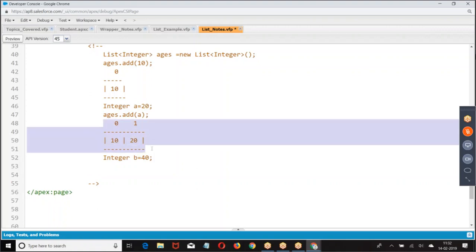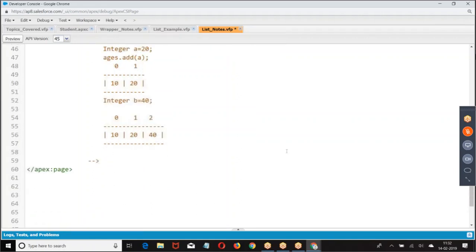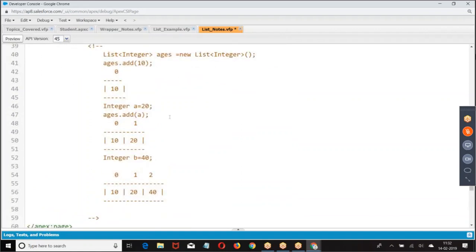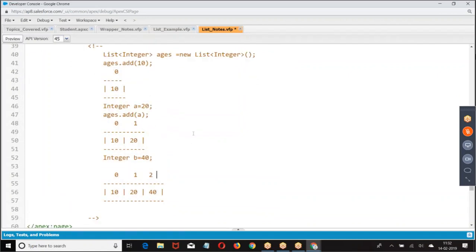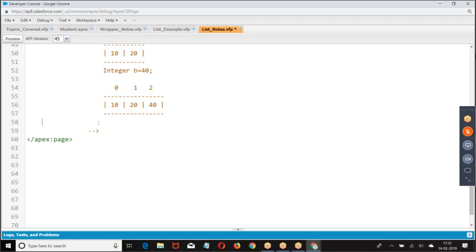Now, the moment I say add, it is going to add the element at the last index. Integer add 10, 20, 40. Add is a method which will add the element at the last index. So every time I add, it is added at the last index. I hope you are good with this.